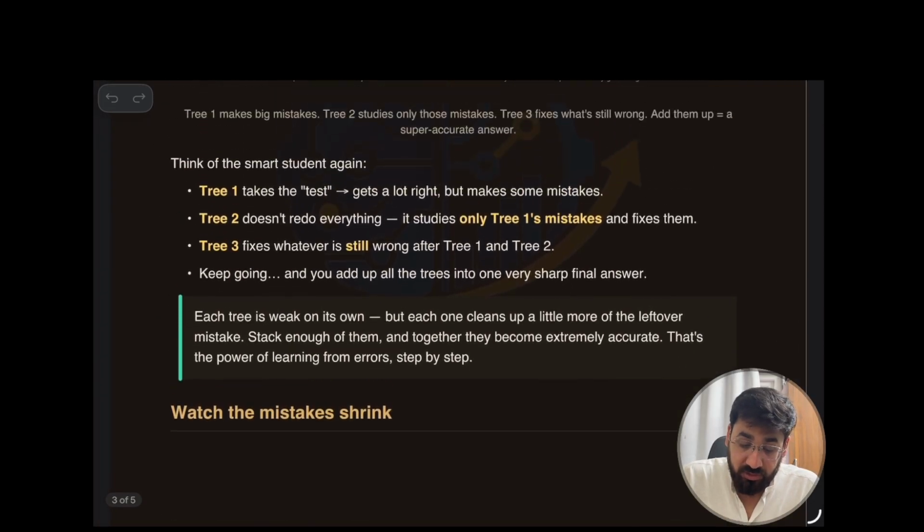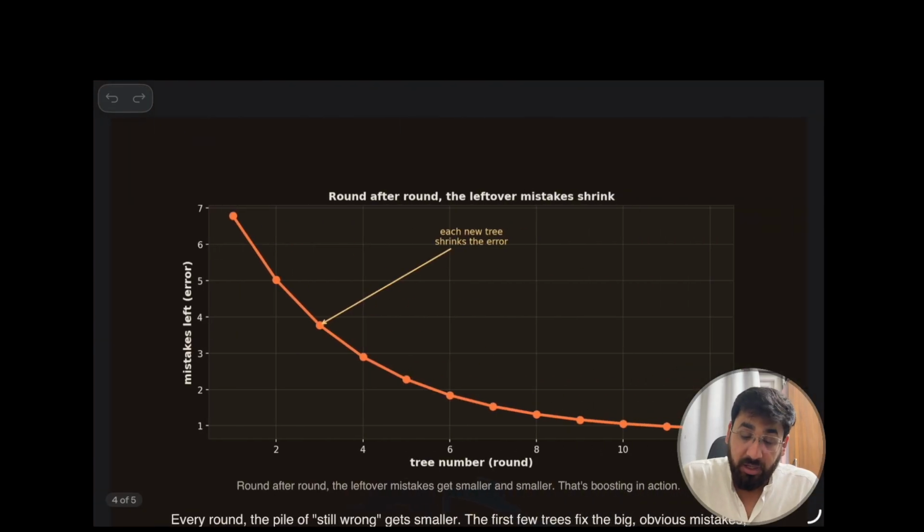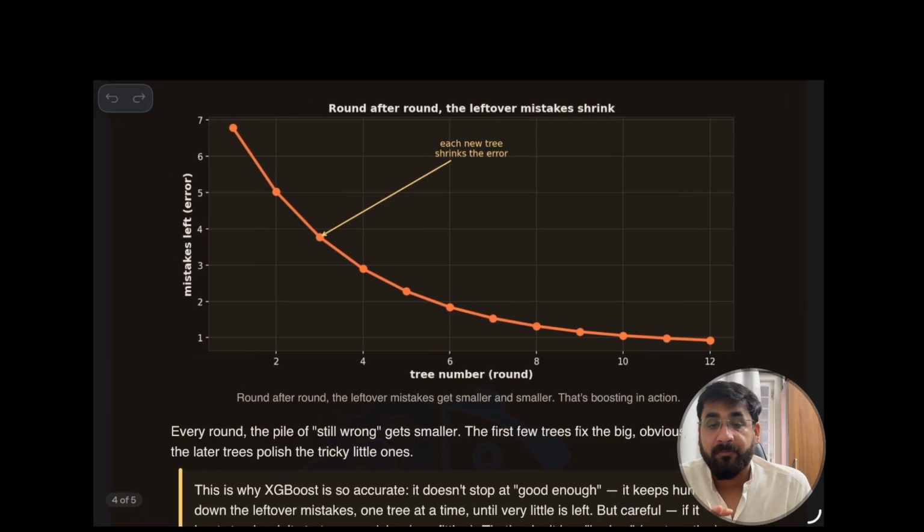So this is the whole picture, and you can see the graph right now. That is a quantitative analysis. On the y-axis we have mistakes left over, and on the x-axis the number of trees, roughly.